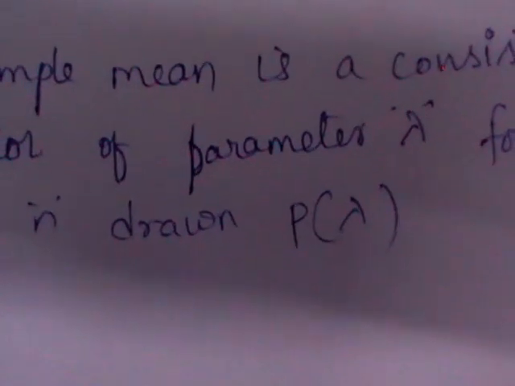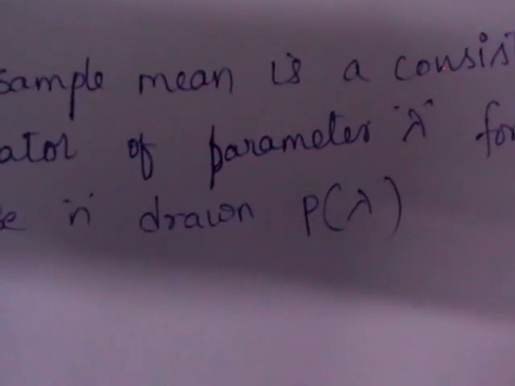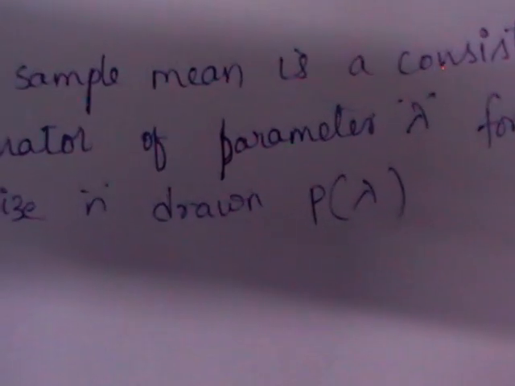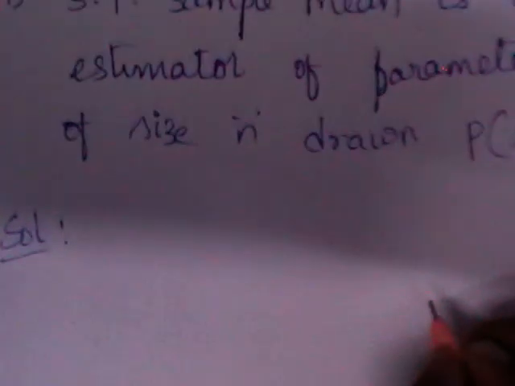So here you need to prove that sample mean is a consistent estimator of lambda for a random sample drawn from Poisson distribution. In the previous problems also, and for unbiasedness also, I said to follow a pattern.